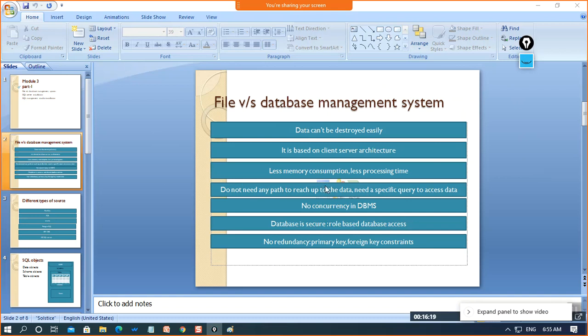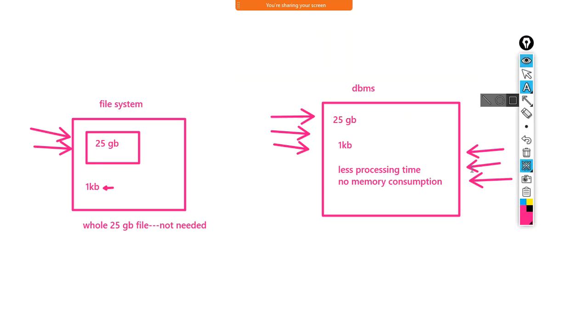Now, if I talk about the next term, that is, do not need any path to reach up to the data. Now, what they are saying is, in file system, basically what happens is we go to some path. Like, let us assume that we are keeping our data on downloads. Within downloads, I made a folder named as documents, and within documents, the file name is file. Like, we need some path, right? And if we don't have that path, then it is not easy for us to reach up to that file. But here we will just use a specific query.